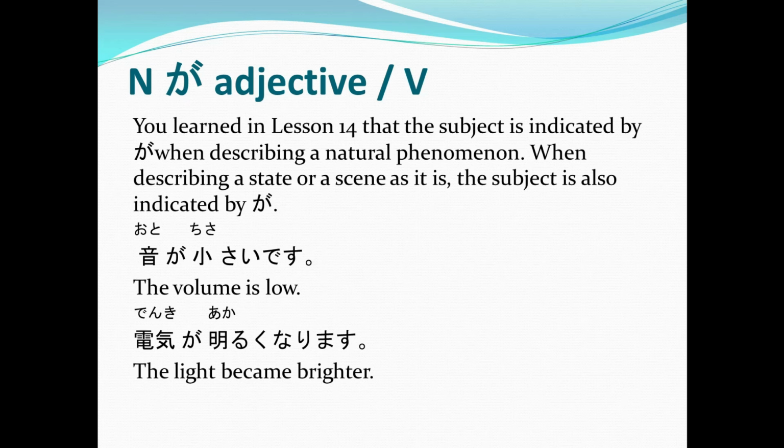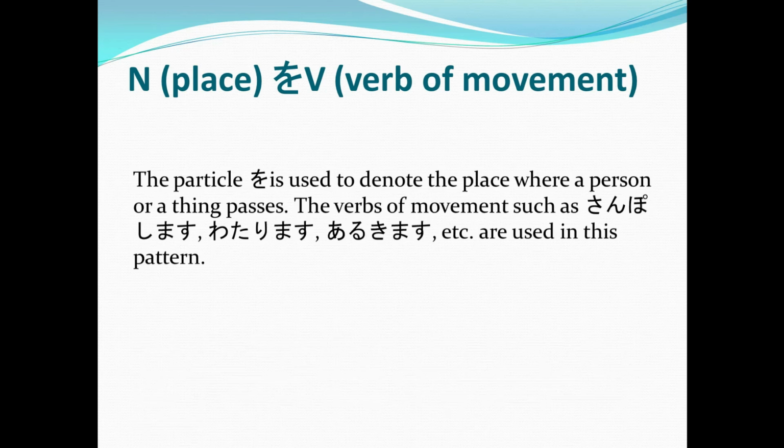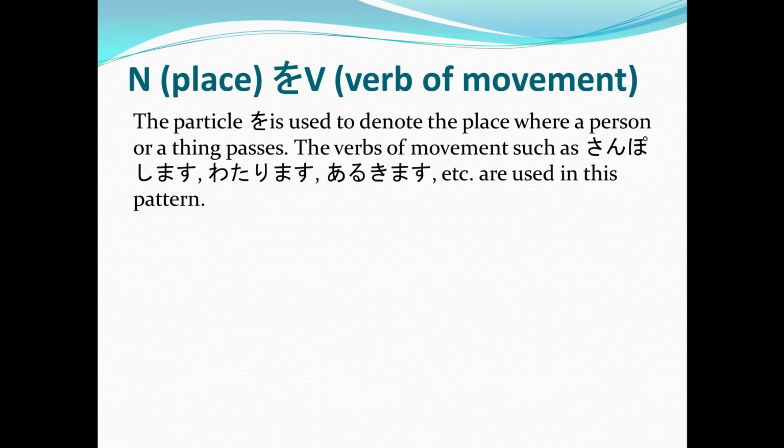Now, I don't want you to get confused with this sentence pattern, alright? So in here, we have noun, which is a place, o, and then a verb of movement. Again, noun, which is a place, o, and then verb of movement. Now, the particle o is used to denote the place where a person or a thing passes. You might say, Sensei, I thought that whenever a verb happens in a certain place, de is used. But then again, as I've said, this is for the verb of movement.